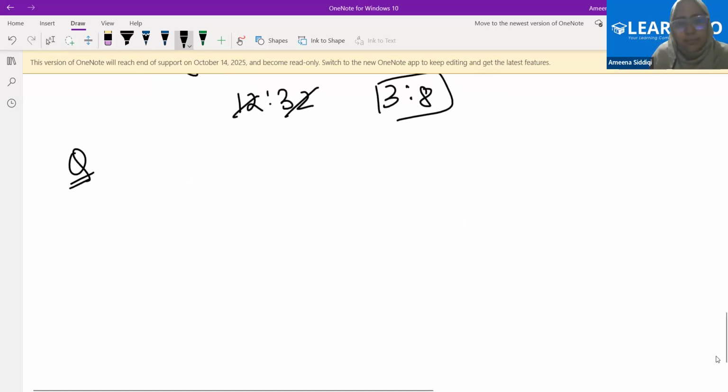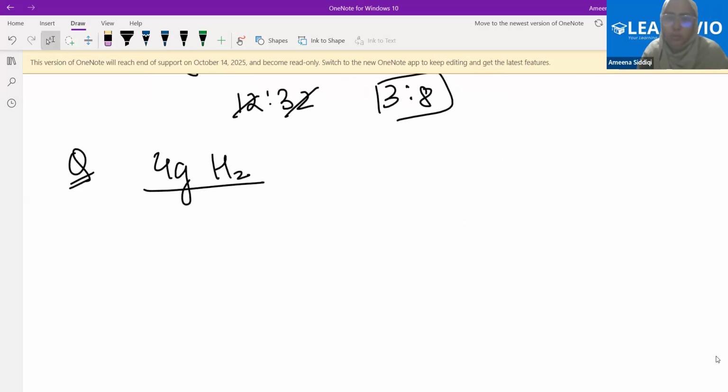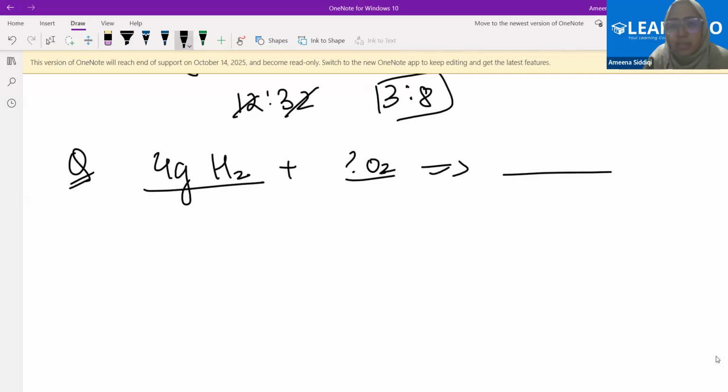Okay. So let's quickly take this example. Let's say I have 4 grams of hydrogen. With how much grams of oxygen will it combine to give me water? To give me some amount of water. 16 grams. And why 16 grams?